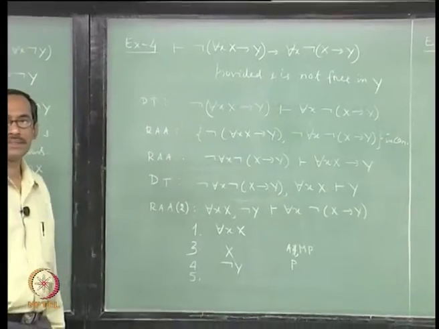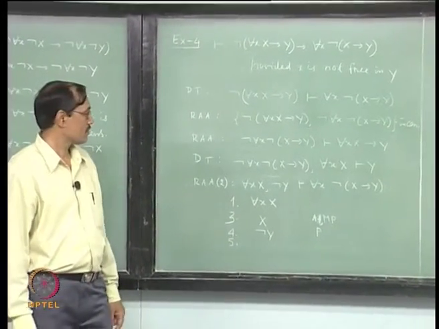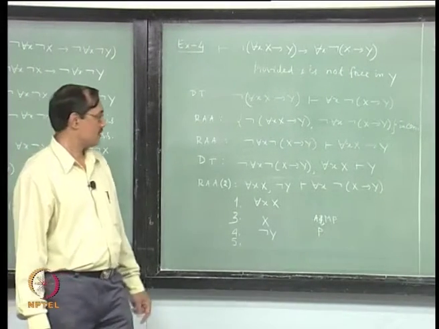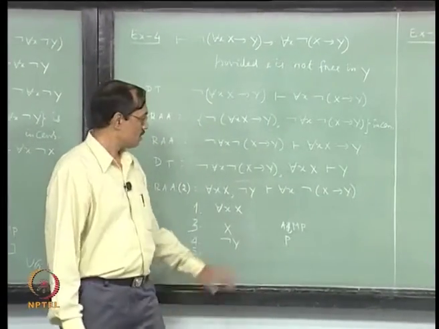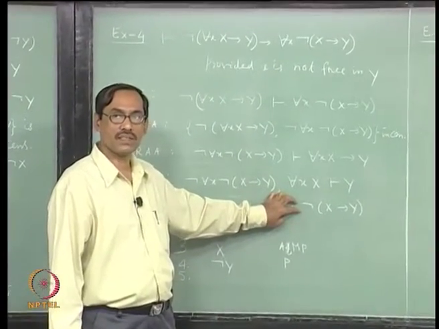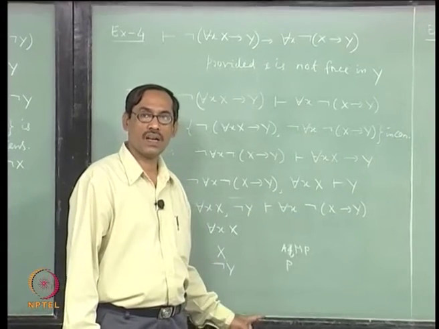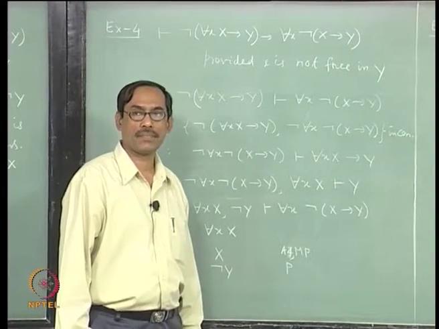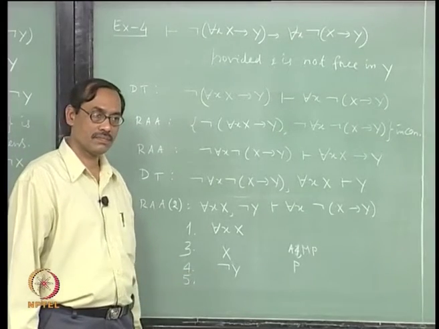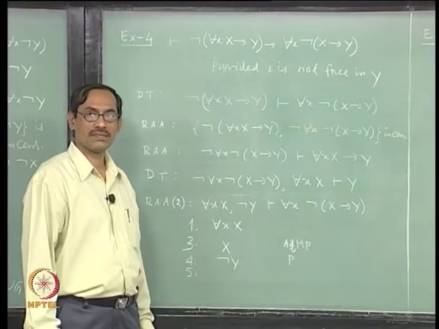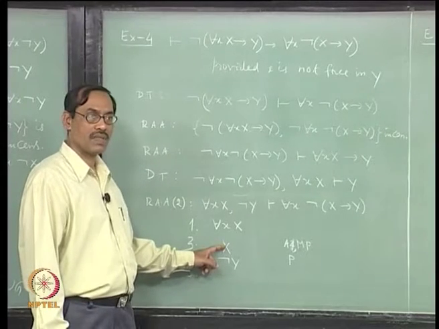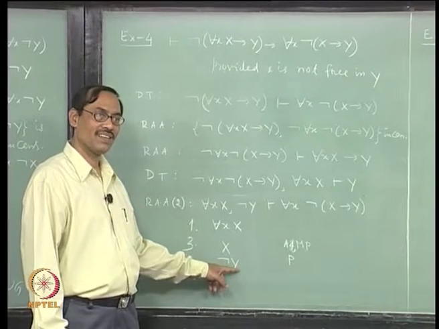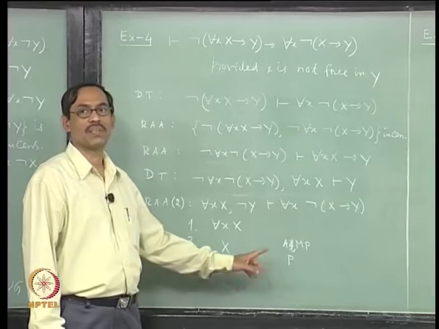Now, what is your target? For each x not of x implies y. So this can be obtained by universal generalization, UG. So you want to get this, now that is propositional, which is our example 1, right. So use example 1 as a theorem, a previously proved theorem, then use modus ponens with x, you get not y implies not of x implies y, again modus ponens with not y, right. So you get not of x implies y.